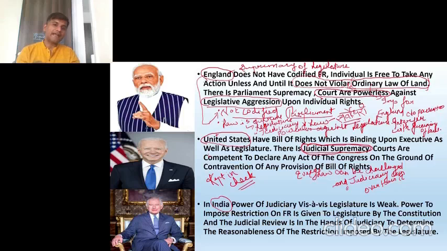If you do so, that person can go to court, and if the judiciary finds that a particular law is infringing the rights of the people, then it can straight away overturn it. The law can be cancelled. Understood? So judicial supremacy is there.